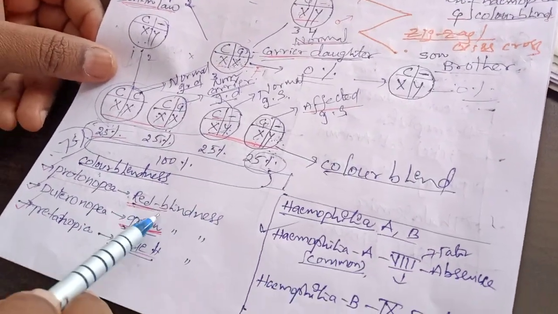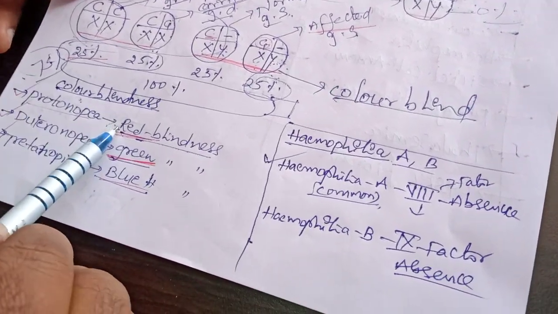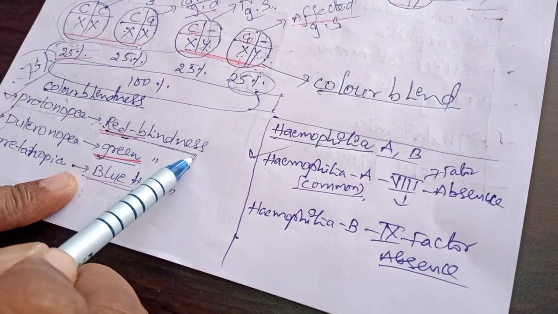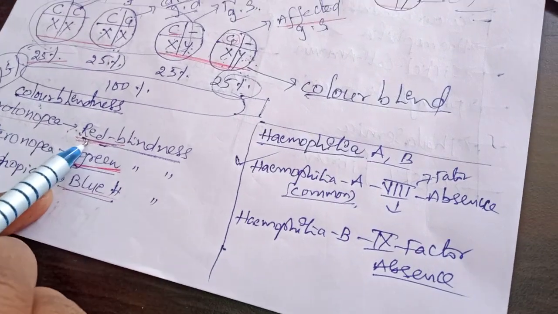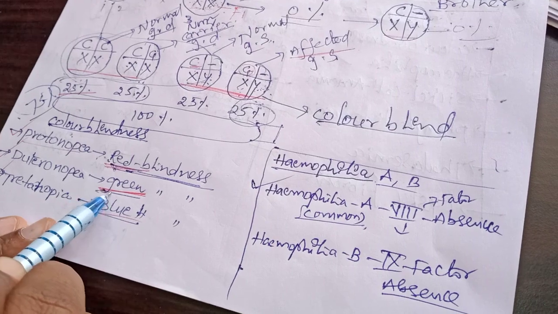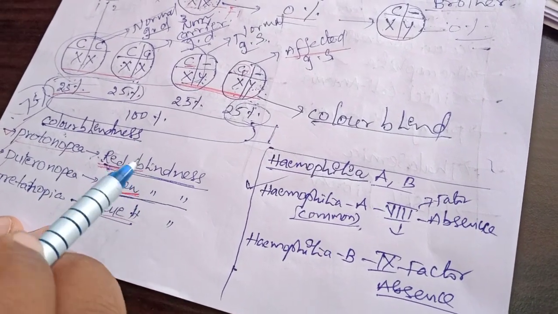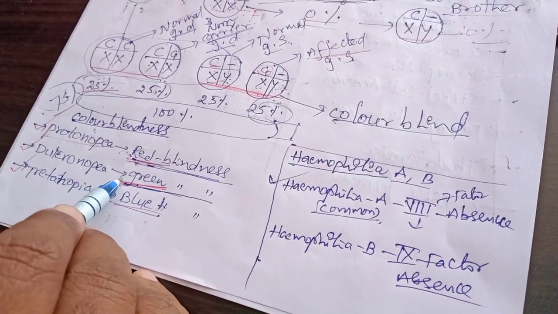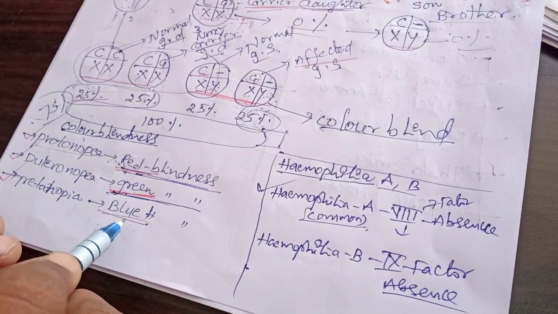Because in our retina, the red color producing cone cells are absent. If the production of red color producing cone cells is absent, we can call that red color blindness. Green color producing cones are also present in the retina. Suppose green color producing cones are absent, we call that green blindness, and similarly blue color blindness.